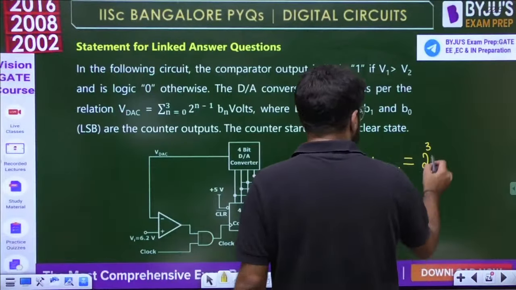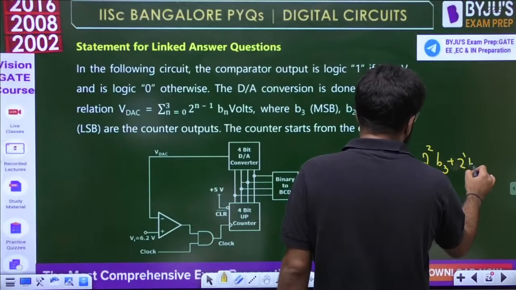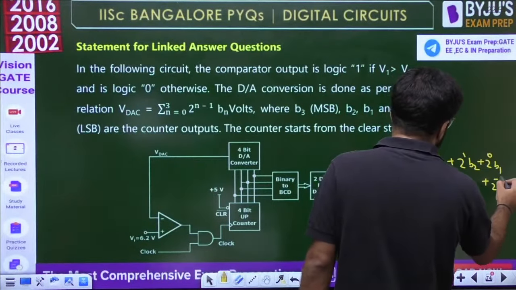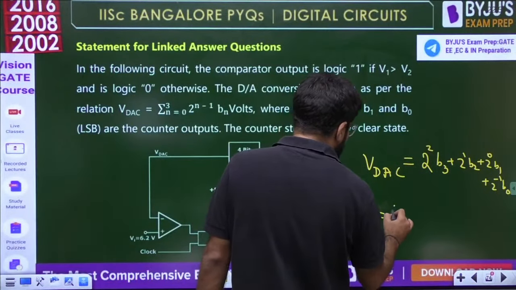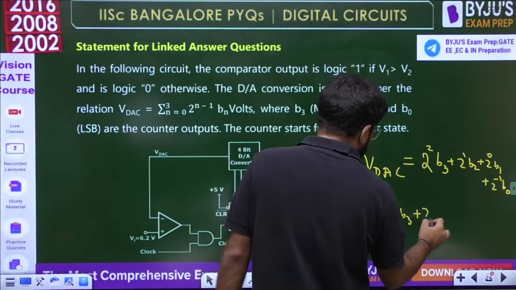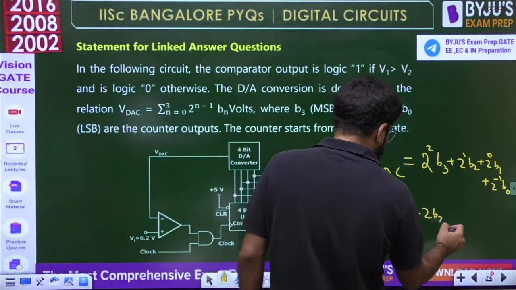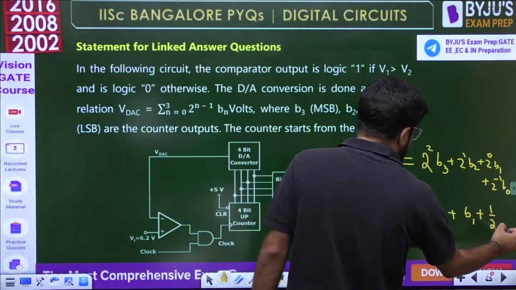So 2 power 2 into B3, 2 power 1 into B2, 2 power 0 into B1, 2 power minus 1 into B0. So the output of the DAC is given by 4B3 plus 2B2 plus 1 times B1 plus half B0.